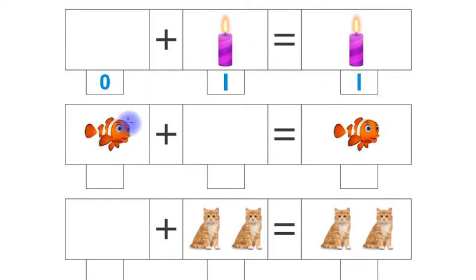Look at this, children. This is 1 fish. Now you have to write number 1 here in this box. Plus, there is nothing in this box. There is no fish in this box. This means 0. This is empty. So you have to write number 0 here in this box. Equals to 1 fish. Children, you have to write number 1 here. This means 1 plus 0 equals to 1.